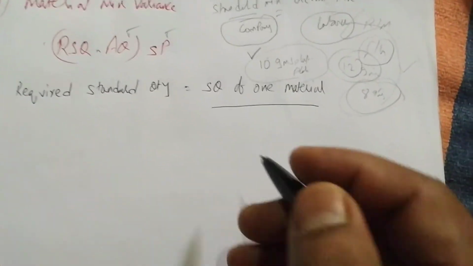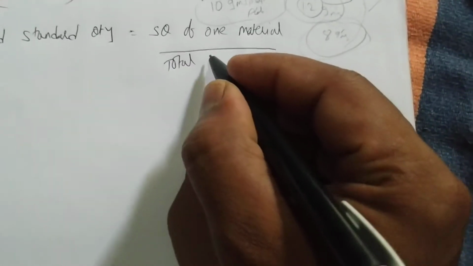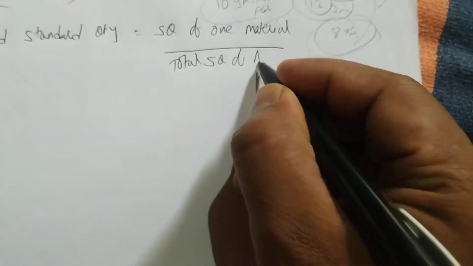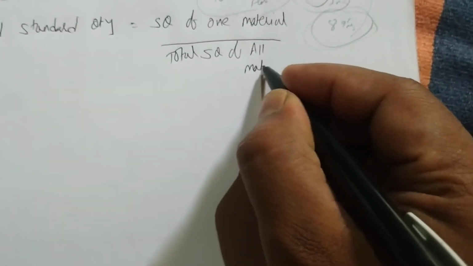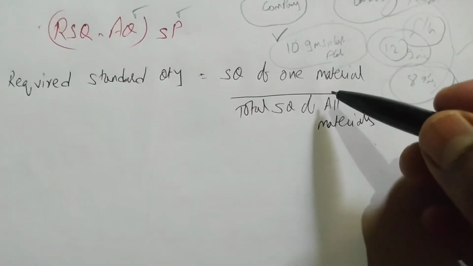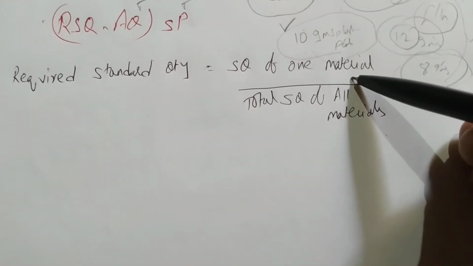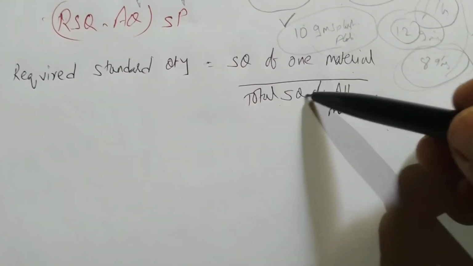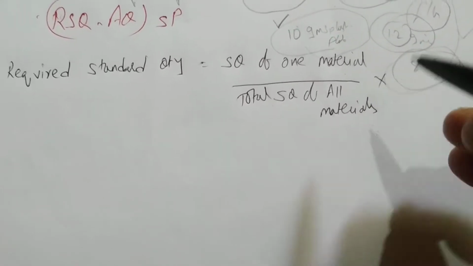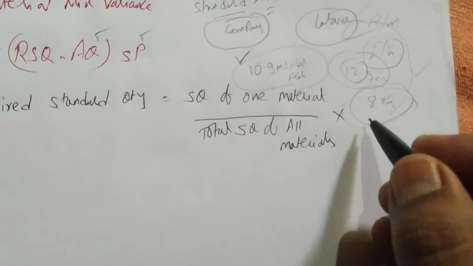Divide by the total standard quantity of all materials. I'll explain when we solve the problem. Standard quantity of one material divided by standard quantity of all materials, multiplied by the total quantity of all materials.